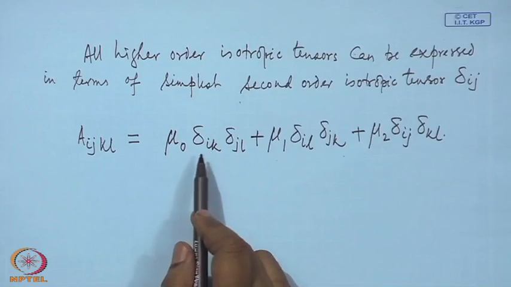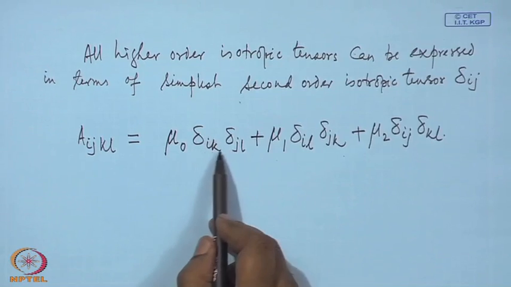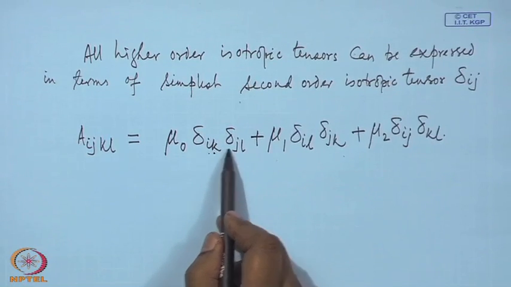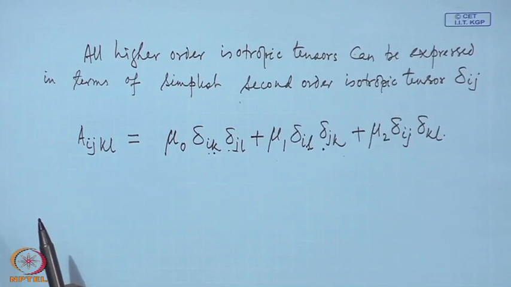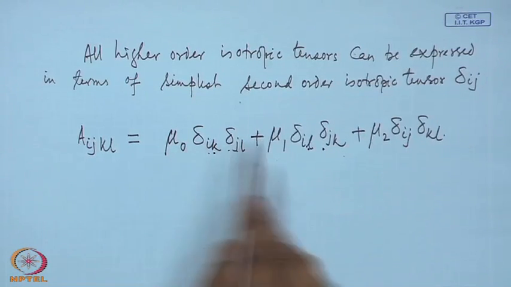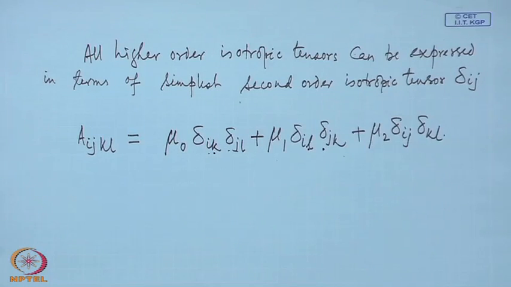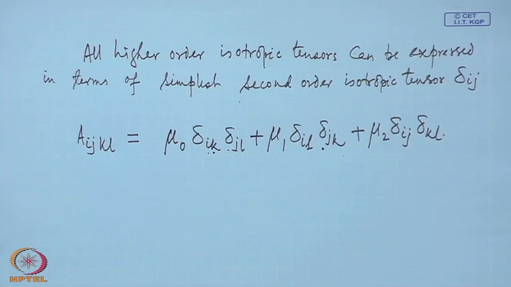If we interchange i and j and k and l, this delta_ik delta_jl will become delta_jk delta_il, which is the second one. So, if A_ijkl has to be symmetric, in that case mu 0 and mu 1 must be the same. Otherwise, A_ijkl will not remain symmetric.